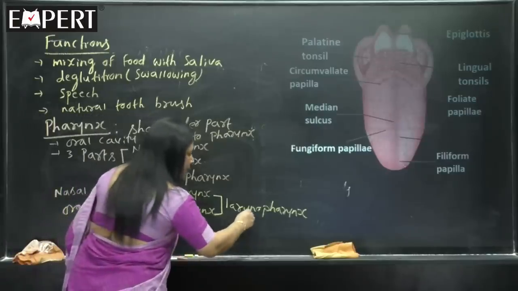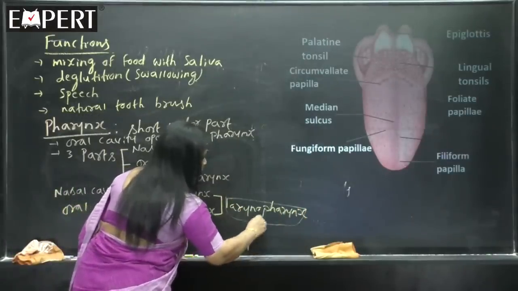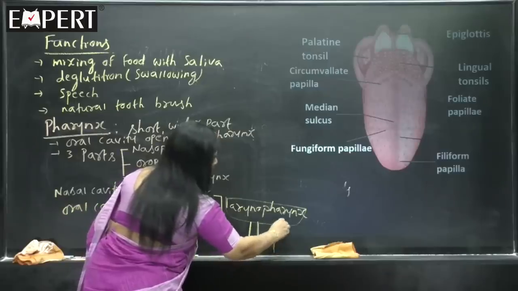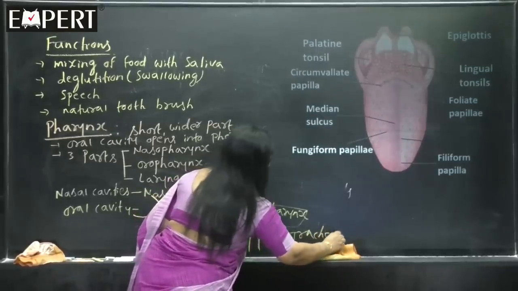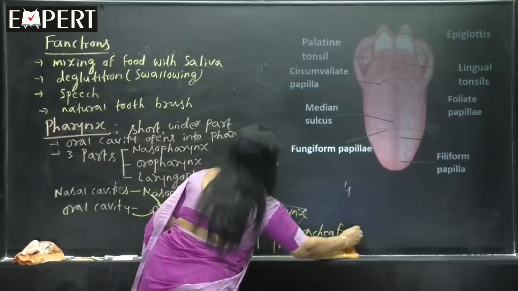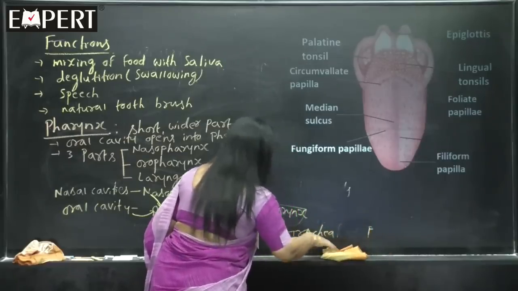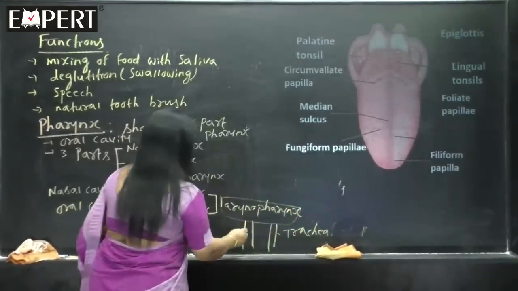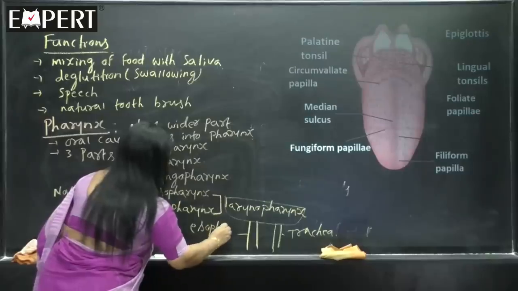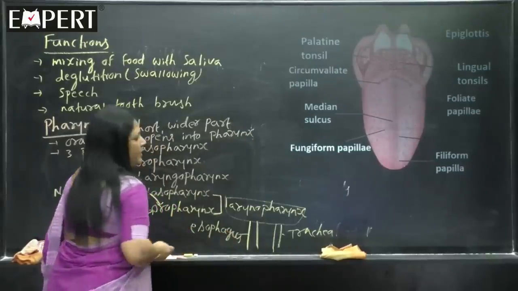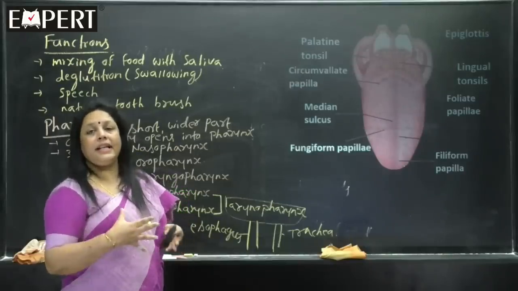And from the laryngopharynx, if you imagine laryngopharynx as a box like structure, 2 tubes will arise. One tube is called the trachea, which you can also call the windpipe. And second one is the esophagus, which is called the food pipe. See, like that, the tubes of the digestive system and respiratory system are linked to each other.